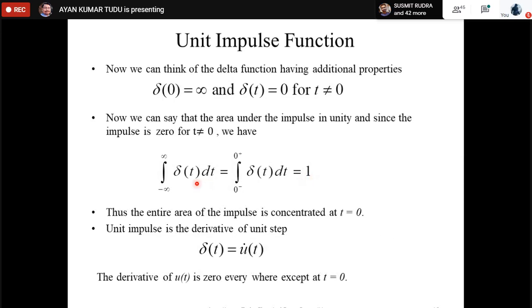Now please see carefully what we have written here: 0 negative, and I have written here 0 positive. What do you mean by these two? In later classes, when we talk about transients in electrical circuits, I will explain these things again. For the time being, let us see it this way. 0 negative is the condition just before the application of the switch, and 0 positive is the condition just after the application of the switch.